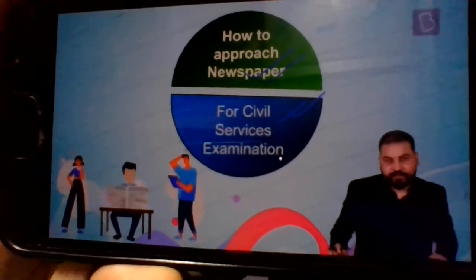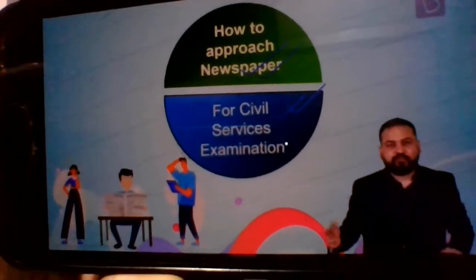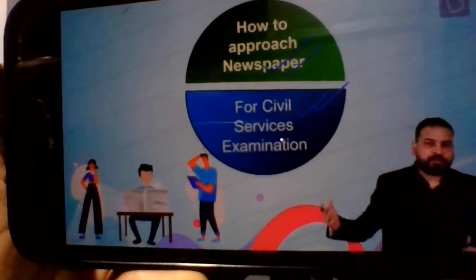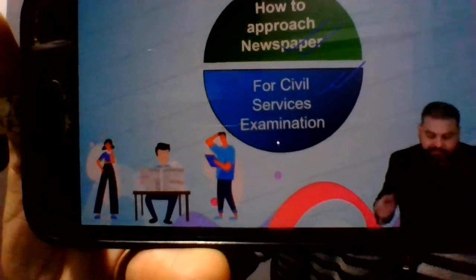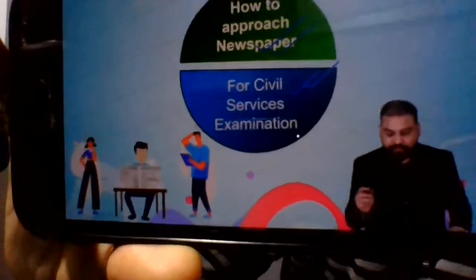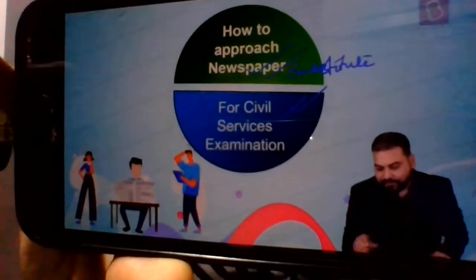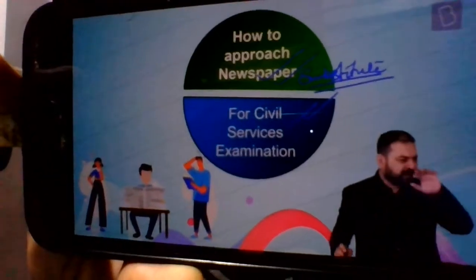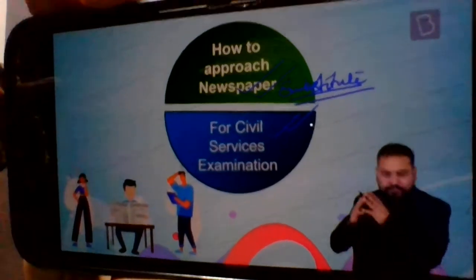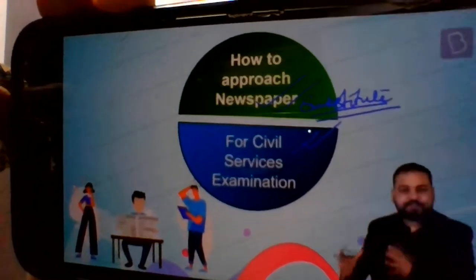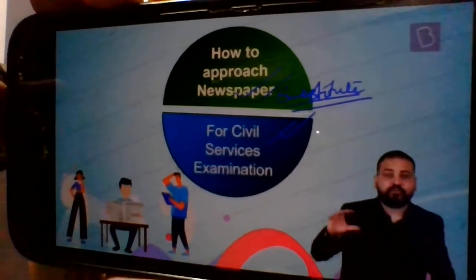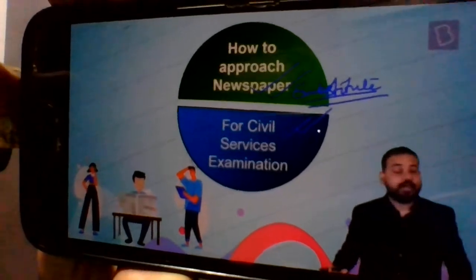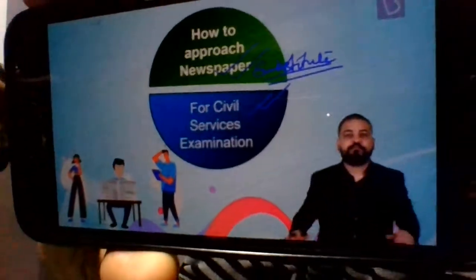Every serious candidate, those who reach the interviews, those who clear prelims, those who have written multiple mains, and of course the successful candidates, everybody does read the newspaper, because there is simply no substitute for the newspaper. Absolutely no substitute. Your DNAs, your CNAs, they are of course important. Your magazines are important. But the satisfaction as well as the knowledge that you will receive once you have read the newspaper is of course at a different level.